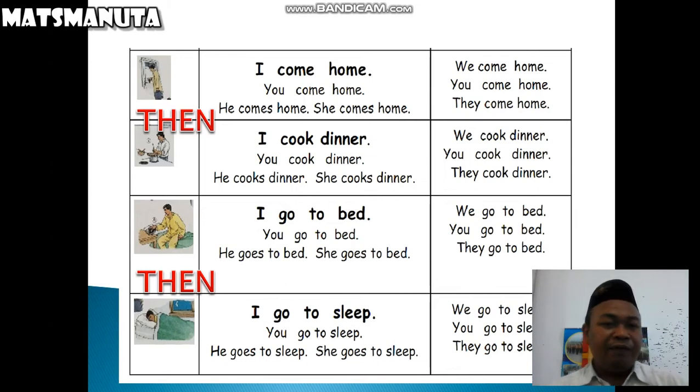Okay, I give you the meaning in Bahasa Indonesia. Three connectors we have learned. The first is after, means setelah. The second is before, means sebelum. And the last is then, kemudian.